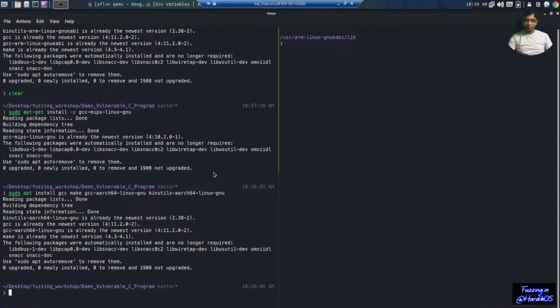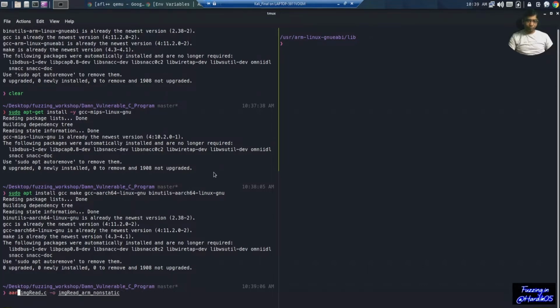It is straightforward. What these toolchains will do is provide you various GCC compilers, like in this case arm-linux-gnueabi-gcc. By using this, you can compile your program for the 32-bit ARM platform. If you want to compile 64-bit, then you can use the aarch64-linux-gnu-gcc compiler, which will compile 64-bit ARM binaries.